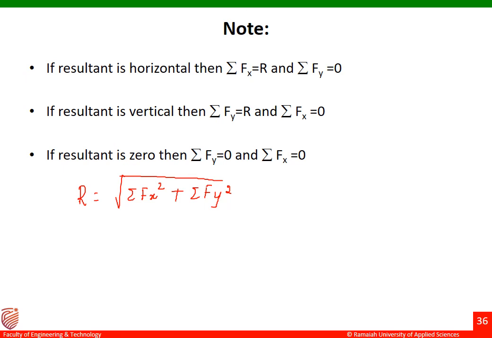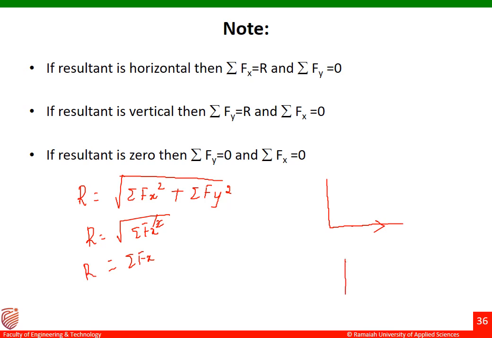If the resultant is horizontal, then summation Fy will become 0. So the remaining term will become: R is equal to square root of summation Fx whole square. The square and square root get cancelled and the remaining one is summation Fx, so R equals summation Fx.